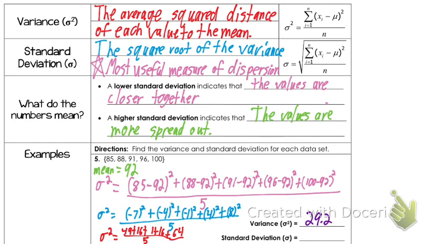Now square root that number. So take the square root of 29.2, and we'll round to 1 decimal place. That's 5.4. The square root is second, and you hit the x squared button on the left hand side.